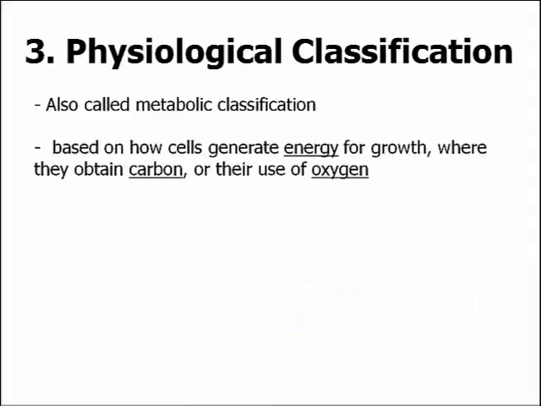The third type of classification is physiology. This is also termed metabolic classification. I would say that classifying microorganisms based on size and physiology are the most useful for engineers. If we're going to physically filter a cell, we need to know its size. If we want to use cells to do work for us, we need to understand how they generate energy for growth, how they obtain carbon, and whether or not they need oxygen to live.